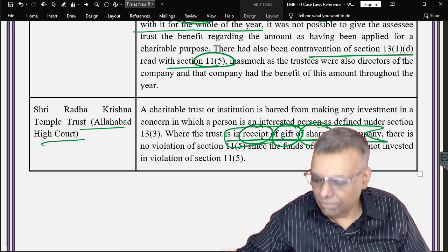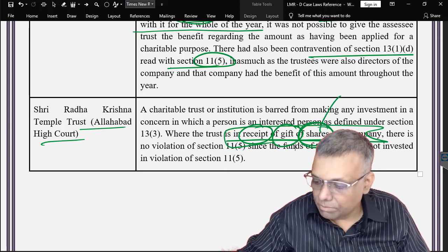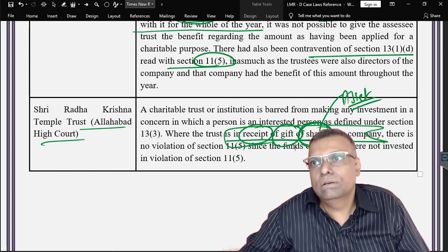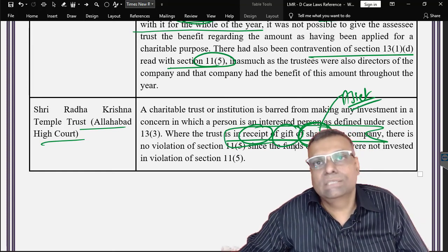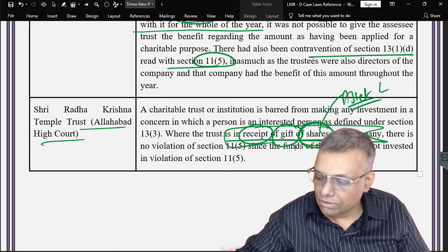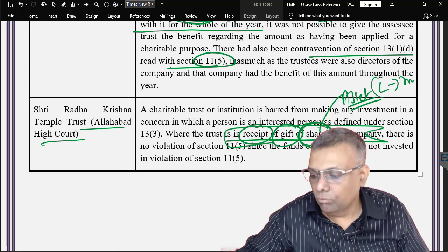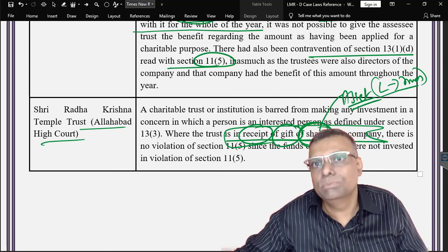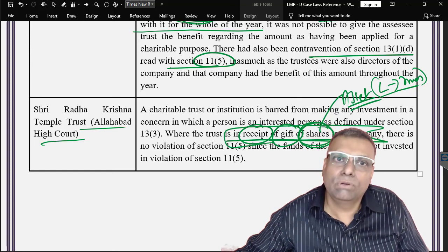However, if these shares or this particular asset do not satisfy the conditions of section 11.5, for example, then what you have to do is liquidate this particular asset and thereafter invest this money as per section 11.5. That means you don't hold this particular investment for a longer period.